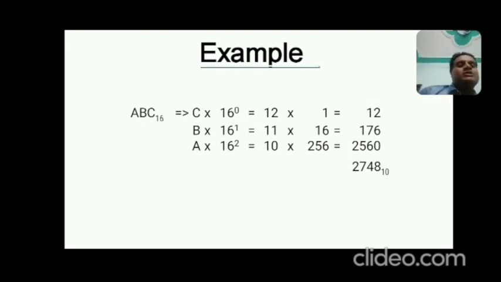Okay, you can also see this example ABC, base 16. So you can calculate on the basis of the previous examples you have done. So simple: C into 16 to the power 0, B into 16 to the power 1, A into 16 to the power 2. You can calculate and add them. 5748 is the equivalent value of this hexadecimal in decimal.